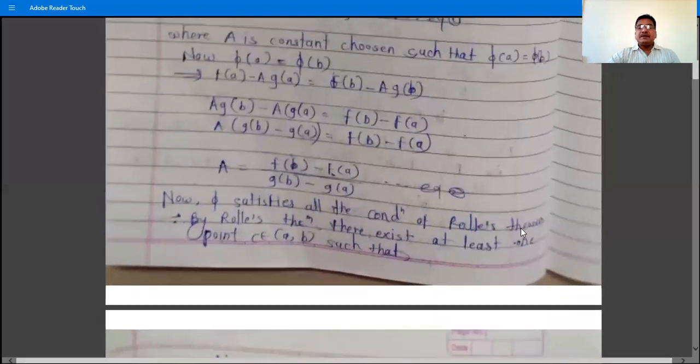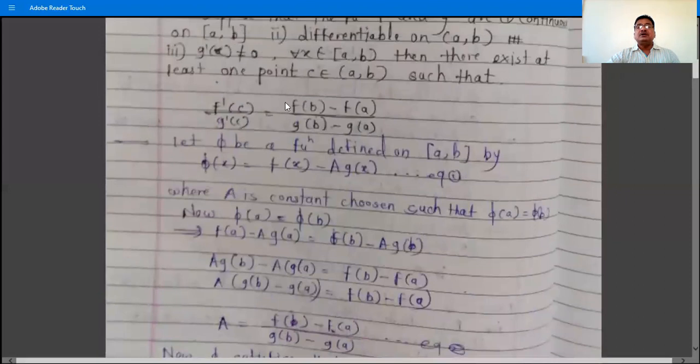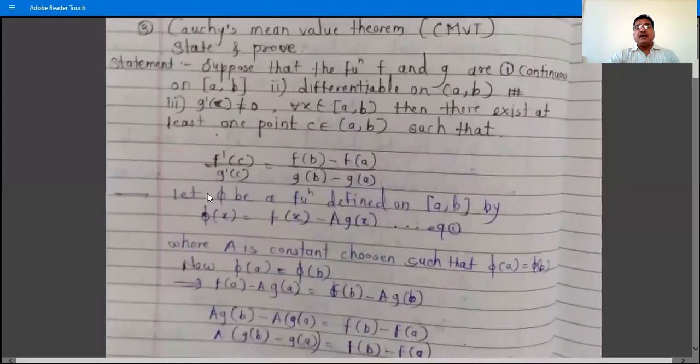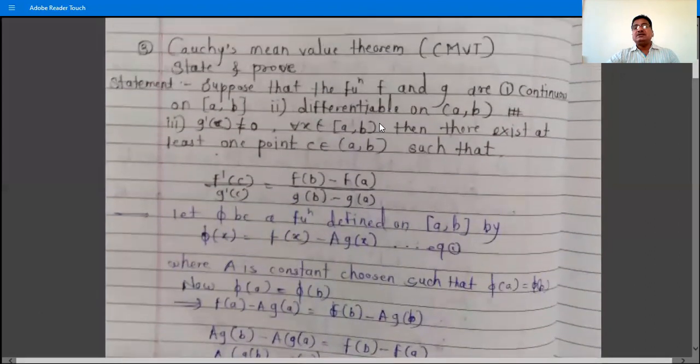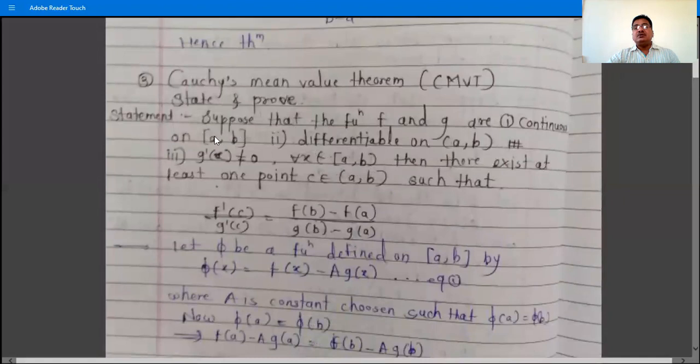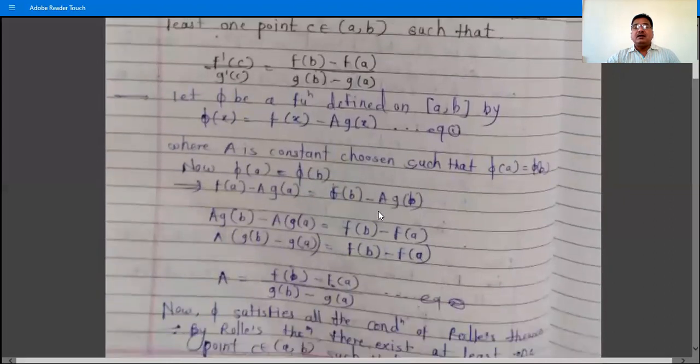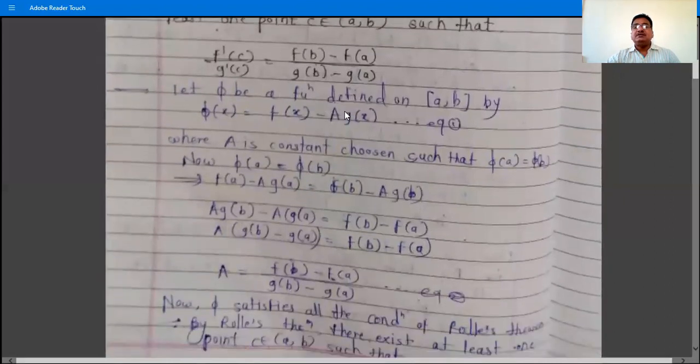Now phi satisfies all the conditions of Rolle's theorem, because phi(x) is the subtraction of f(x) minus A into g(x), and both these f(x) and g(x) are functions continuous on the closed interval [a, b], differentiable on the open interval (a, b). This is given in the theorem, and therefore their subtraction is also continuous.